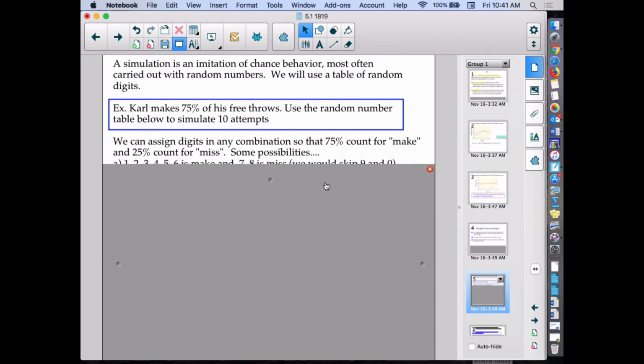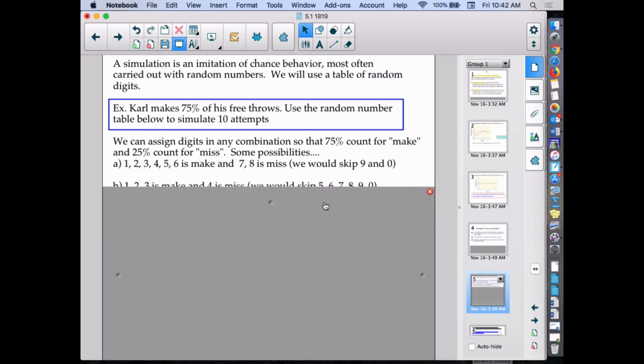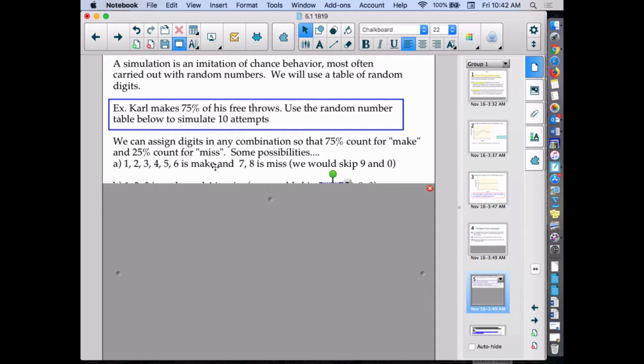So here is one combination that would work. If we do 1, 2, 3, 4, 5, and 6 as a make and 7 and 8 as a miss, we would have to skip 9 and 0. If we come across any single digits of 9 and 0, we would skip them. But then that gives us 6 out of the 8 digits we are using count as making, so that is 75%. We have 2 out of our 8 digits as a miss, so that is 75% make, 25% miss.